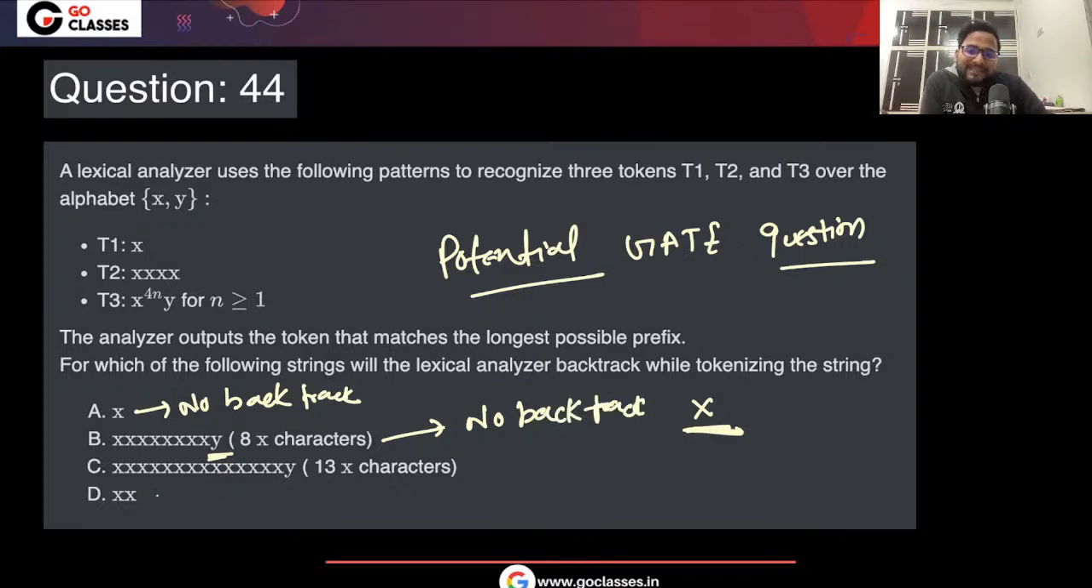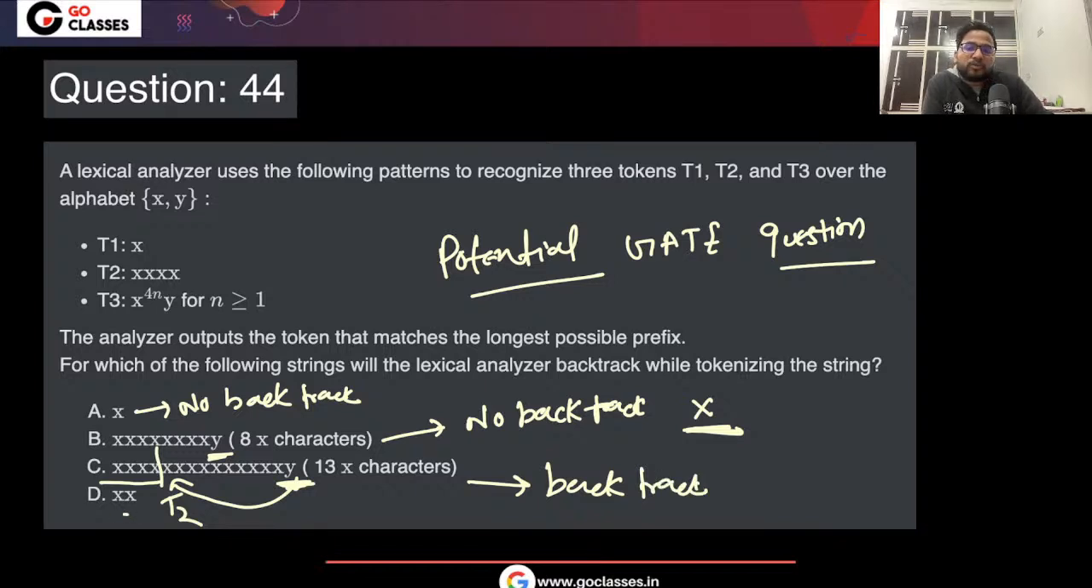Now at this particular moment, at 4x you will say, okay, maybe t2, but you will be greedy and keep on doing, keep on doing. At 12x you will say, okay, maybe it is t3. At 13x also you will say maybe it is t3, but the moment you get y, it will be a major setback for you. You will say, oh, I made a mistake. You will backtrack to the moment you realized it was t2, so you will backtrack to the fifth x. So there is a backtrack required here.